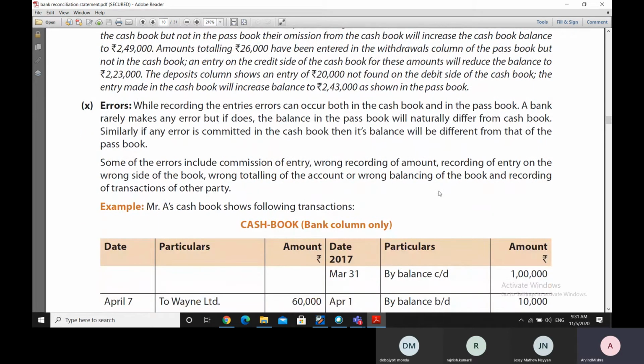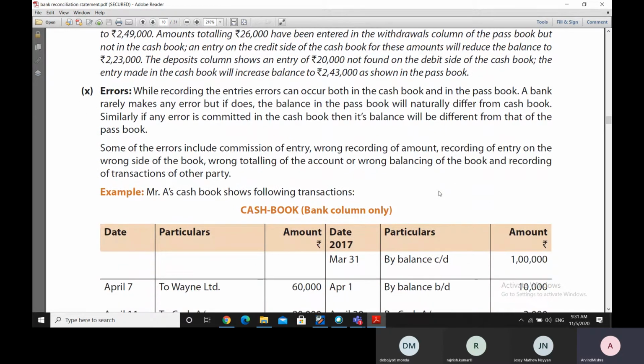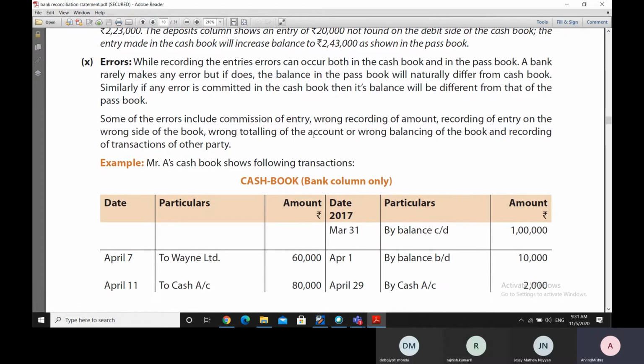Now, this was only to recapitulate what we have already studied, because this was the very basics of how a bank reconciliation statement is prepared. Therefore, we thought we'd redo this with you, and then, moving forward from here,